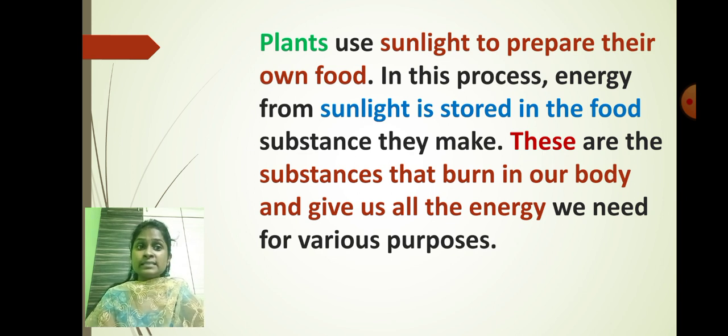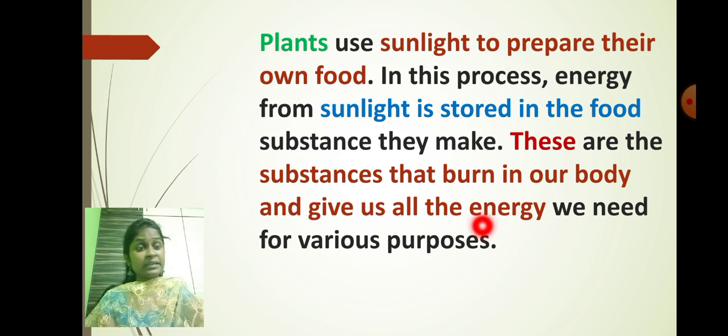So as you can see, these are the substances that are burned in our body and give us all the energy we need for various purposes. We use the food material which is prepared by the plant. When we consume the food material, it is burned in our body, and we get the energy.